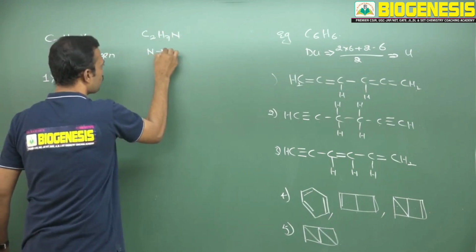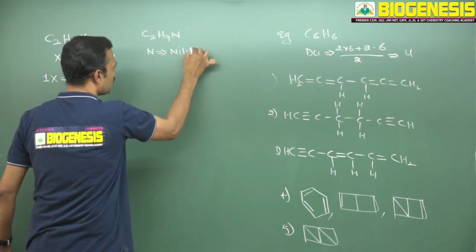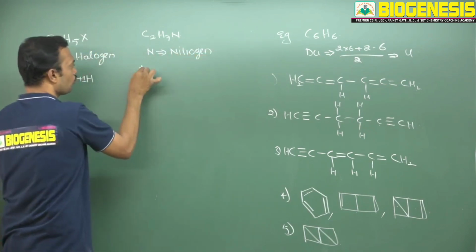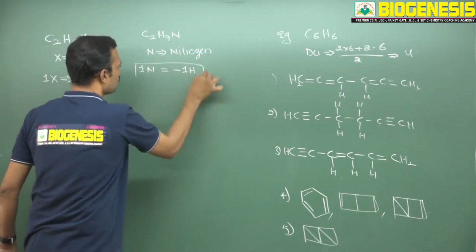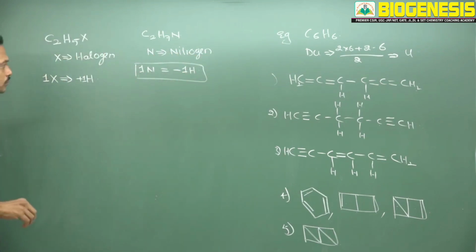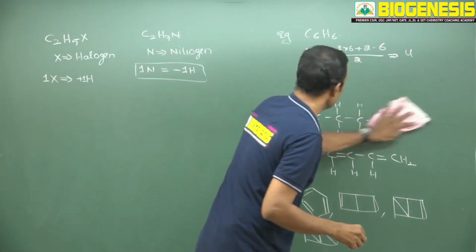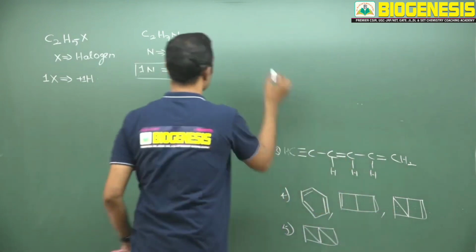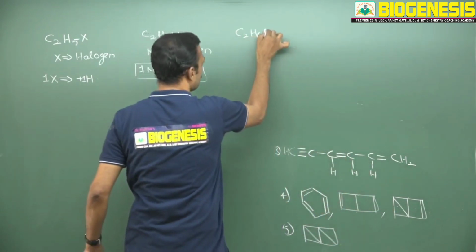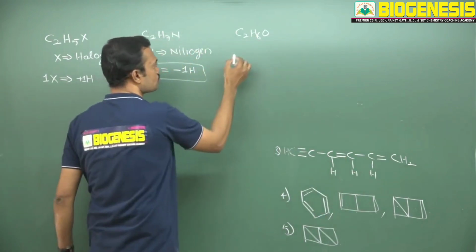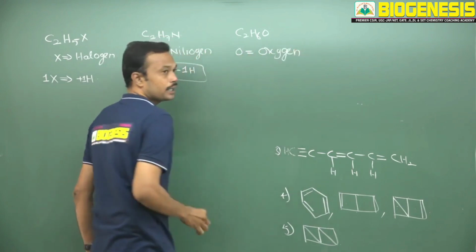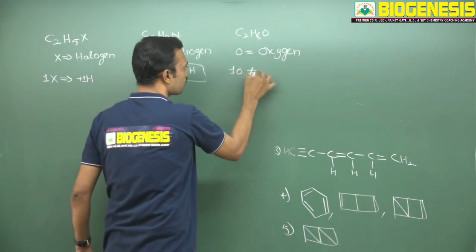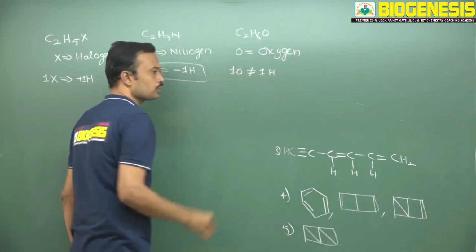Next, nitrogen: where N is nitrogen, for every nitrogen we need to remove one hydrogen. Suppose any oxygen is present, there is no need to remove anything. Oxygen does not affect the hydrogen count. So simply you can write these formulas here.